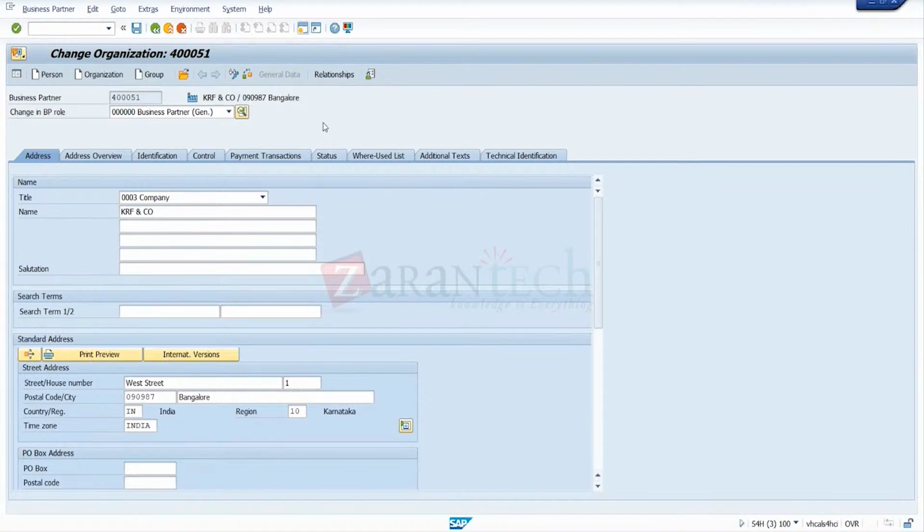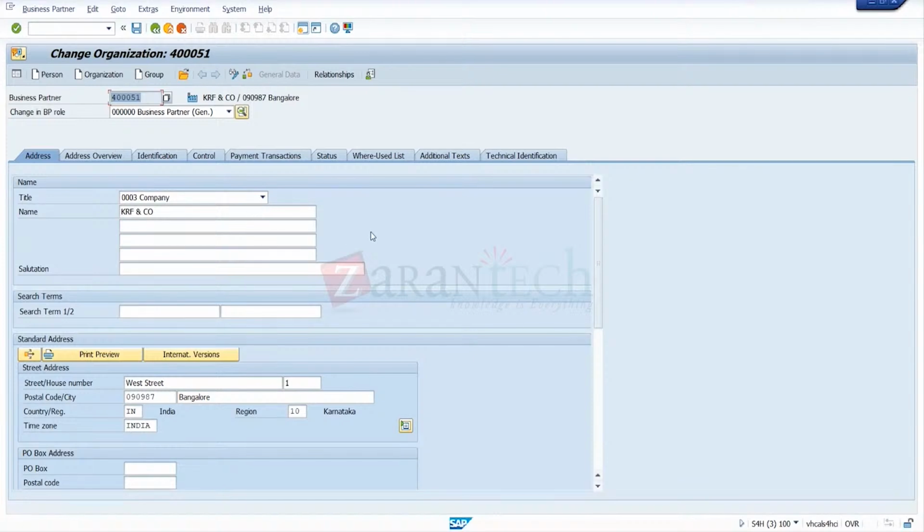Actually, it is mostly used during the transfer from non-SAP or a previous SAP system to the new system. That will use the business partner number. During the migration, we can use the business partner number. The old ERP already has its own number, so that can be transferred to the new SAP S/4HANA system against this business partner. So this is mostly used during data migration. Otherwise, it has no direct impact anywhere else. Using the migration, you can use this BP number.